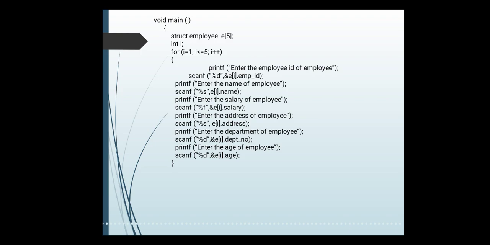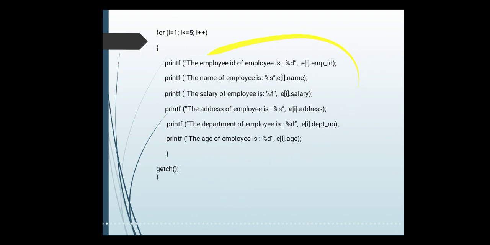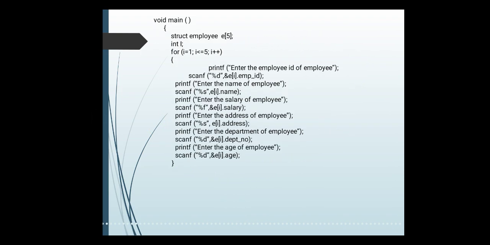Okay, so here we are creating the array of 5 employees, so we are using the for loop statement. With the help of this for loop we access the information of each and every employee from the user. So for i equals 1, i less than or equal to 5, i plus plus. Here I started with 1, so we are using i less than or equal to 5, because it goes till 5. If we started with 0, if we say i equals 0, in that case we say i less than 5.